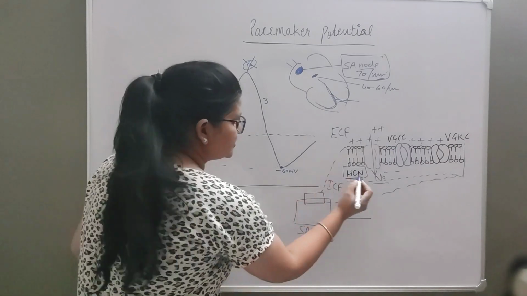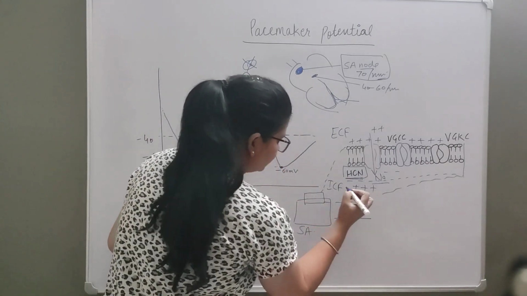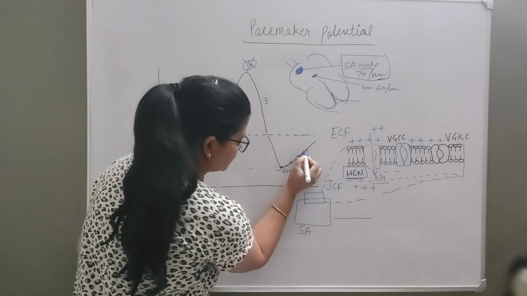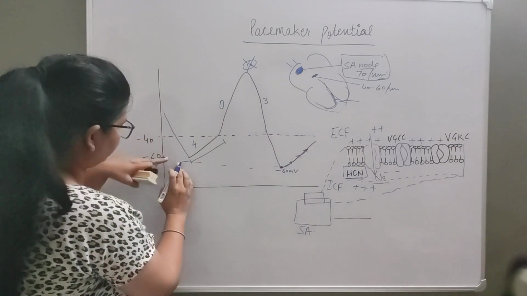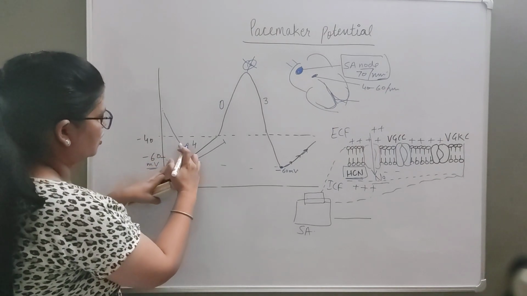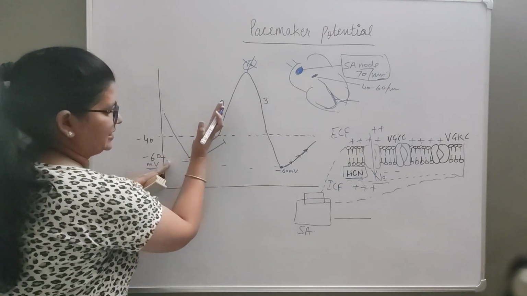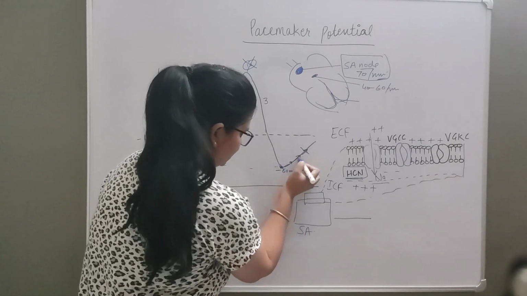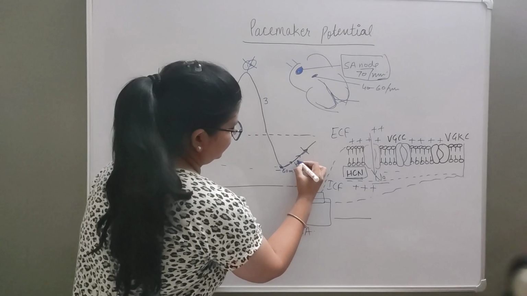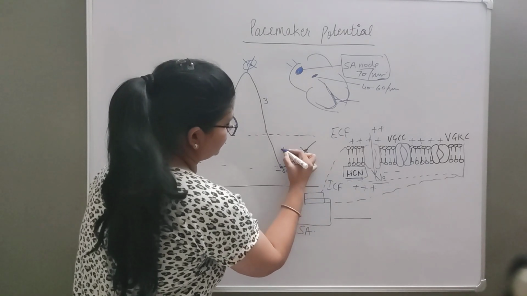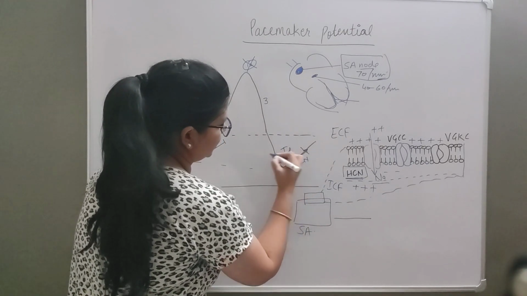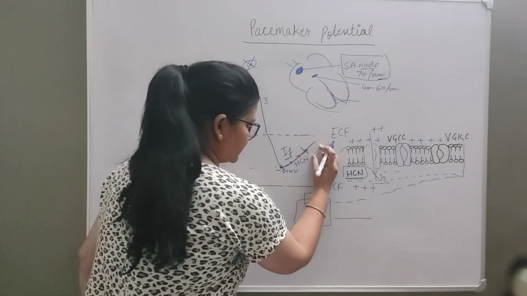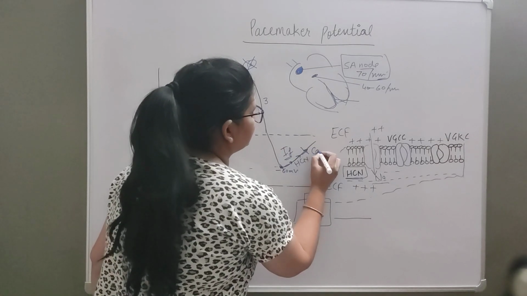Okay, since positive charge is coming inside, that means the membrane is going toward a less negative phase. So positivity coming inside means it will go toward depolarization, a less negative phase. Okay, so roughly 70% of this slope we are talking about is because of the HCN channel, meaning the funny current. Funny current, we can also denote it with If. Okay, the rest of this phase is basically done by calcium channels.